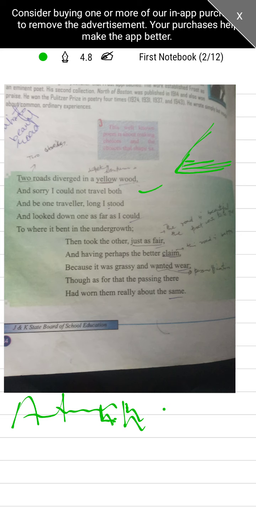The poet says that he is sorry that he could not travel both. Why? And be one traveler long stood, because he was alone there on the road, right?